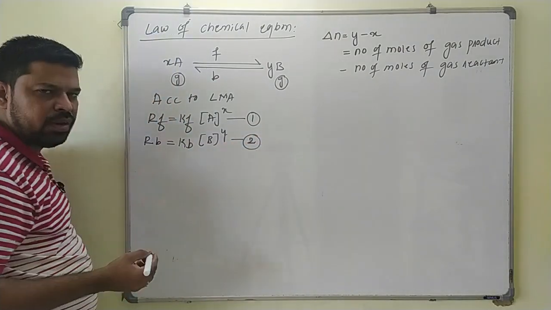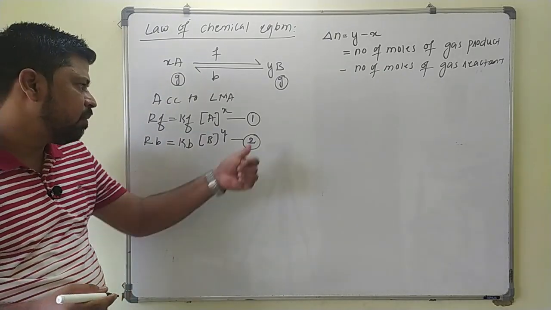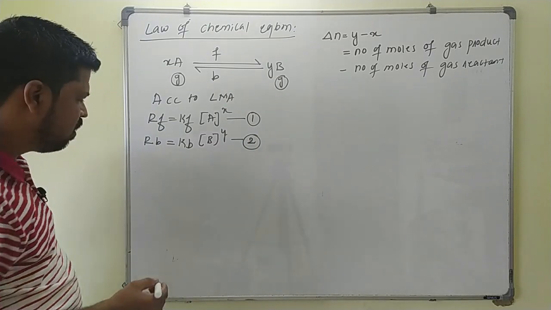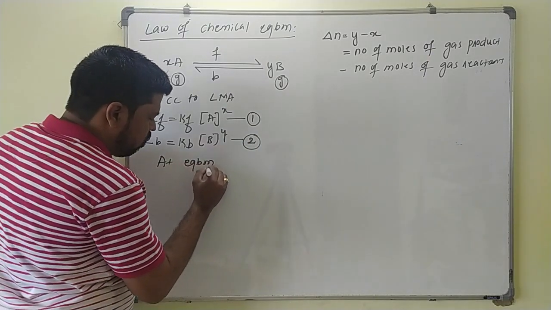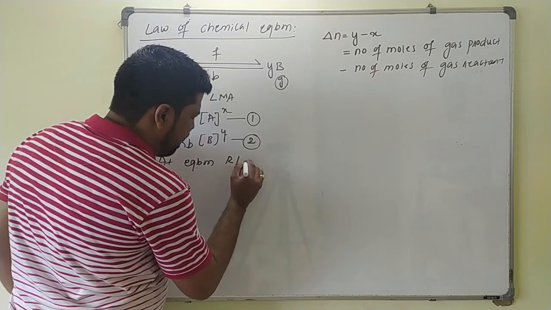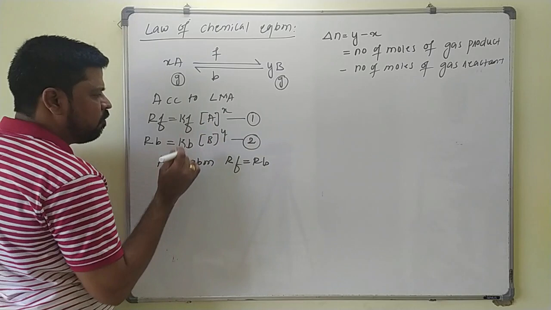Now we know that at equilibrium, what happens? Rate forward will be equal to rate backward. So at equilibrium, equation number 1 becomes equal to equation 2. At equilibrium, the rate of forward reaction will be equal to the rate of backward reaction. So what is the rate of forward reaction here?